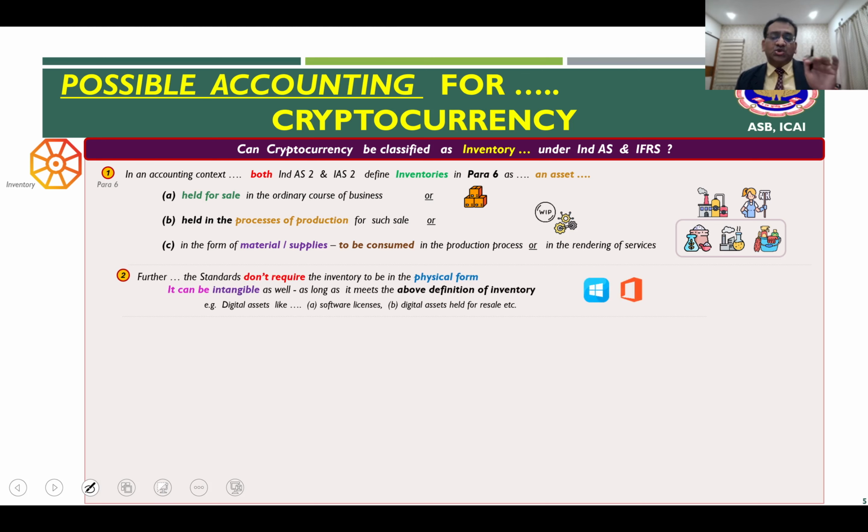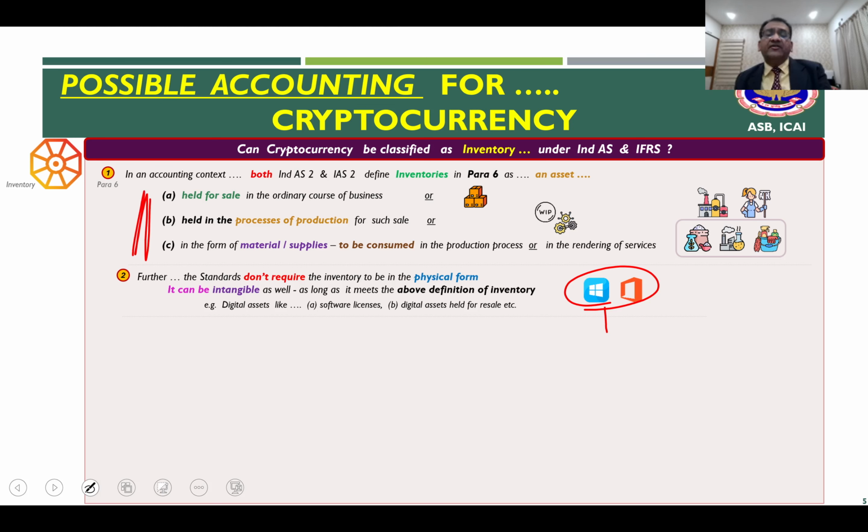Further, you should be able to appreciate that these two standards do not say that the inventory must be in physical form. So for example, even intangible inventory can be classified as inventory under these two standards. If you have computer software or any digital asset, that can also potentially be called inventory as long as it is held, let's say, for sale.